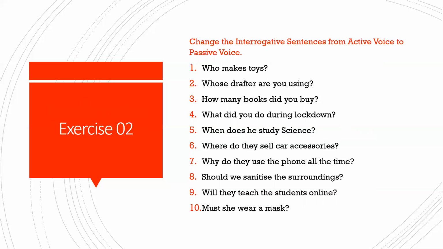The next one, same continuation, transformation from active to passive. Who makes toys? Whose drafter are you using? How many books did you buy? What did you do during lockdown? When does he study science? Where do they sell car accessories? Why do they use the phone all the time?